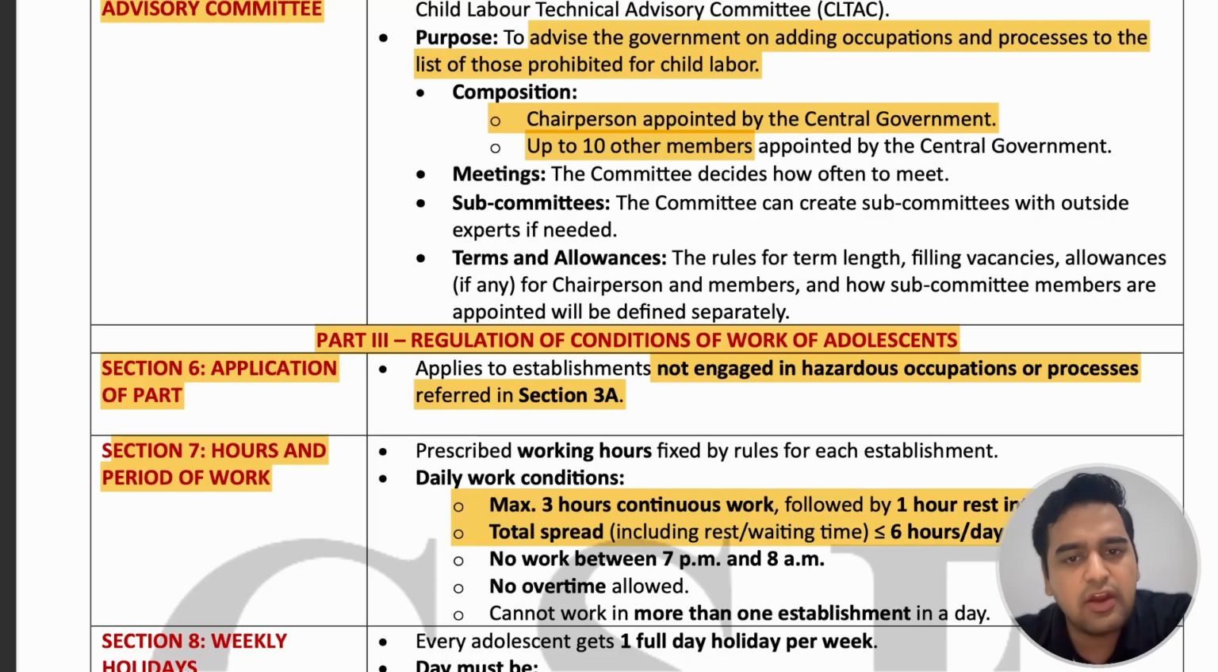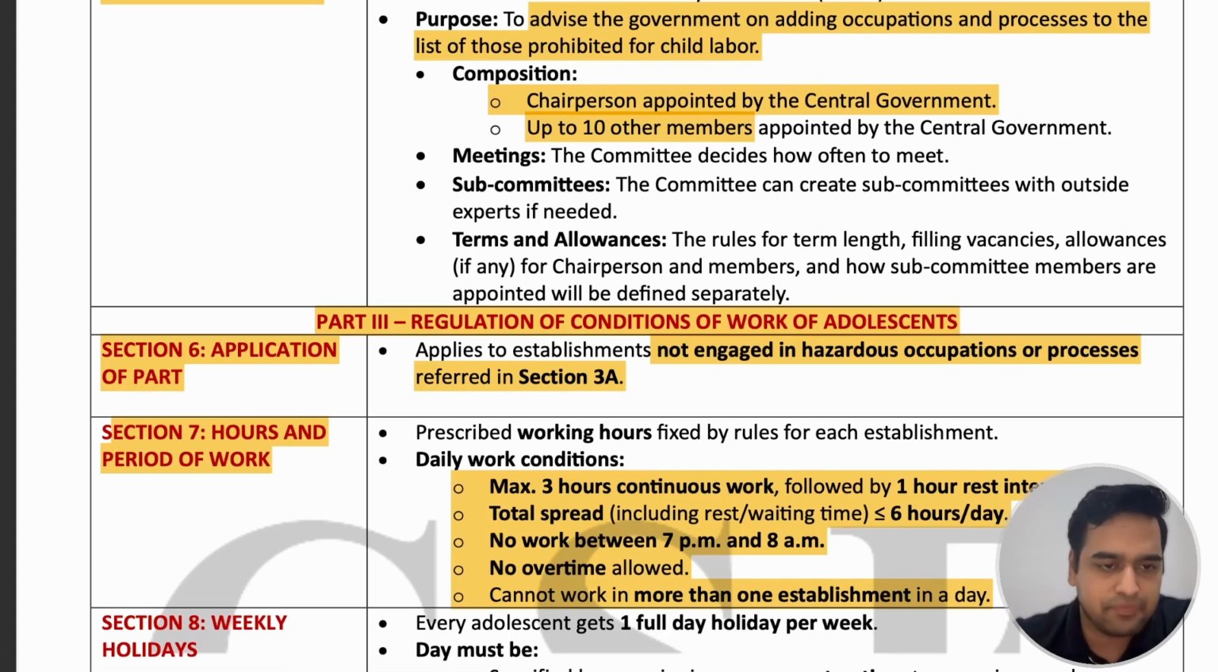They should not be allowed to work between 7 p.m. and 8 a.m. That means after 7 p.m. until 8 a.m. of the next day, they should not be employed in any industry. They should not be allowed to do any overtime work because they are only allowed to work a maximum of 6 hours per day. They also cannot work in more than one establishment. That means they can work in only one establishment per day.